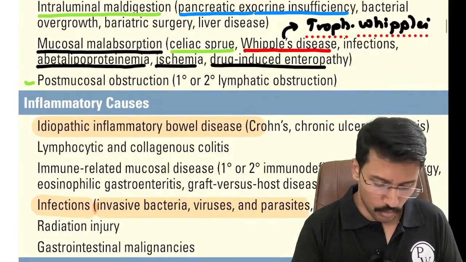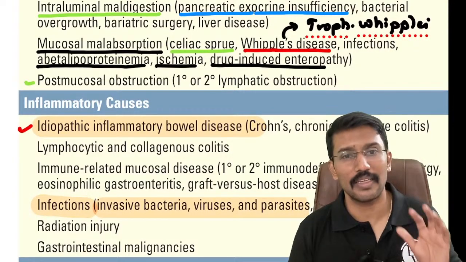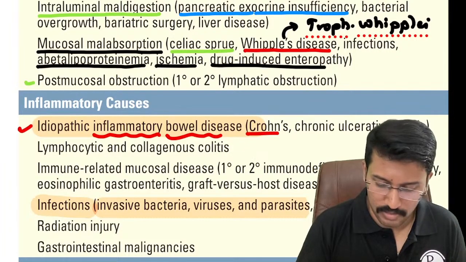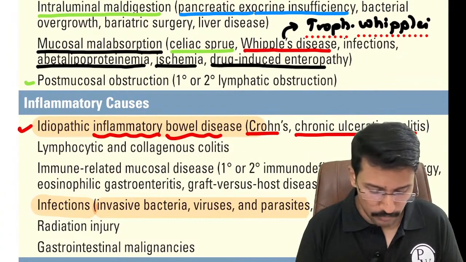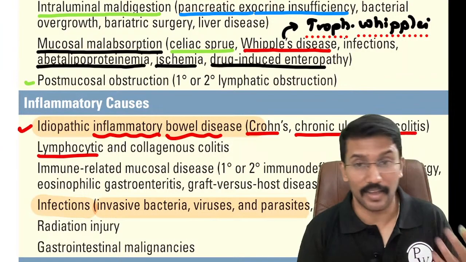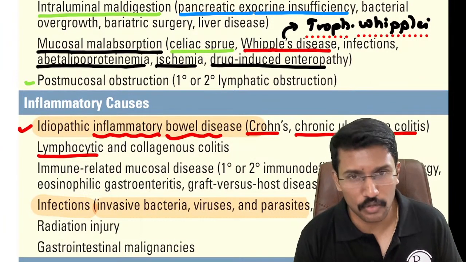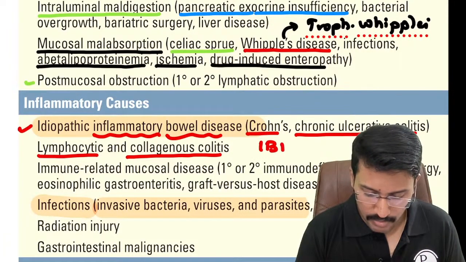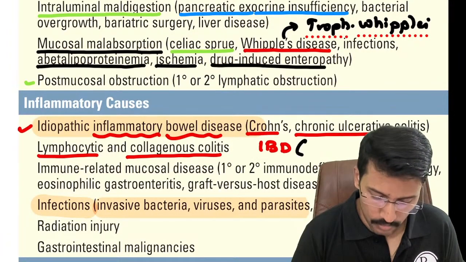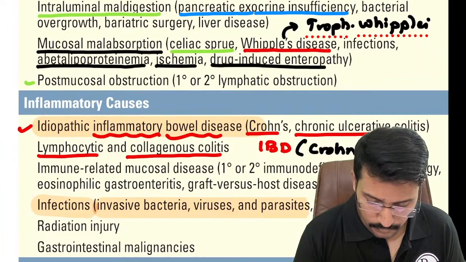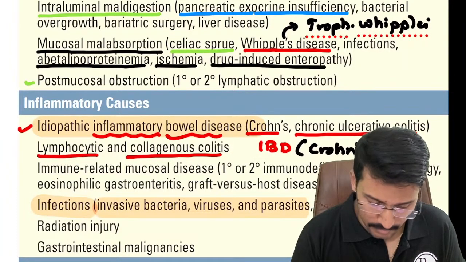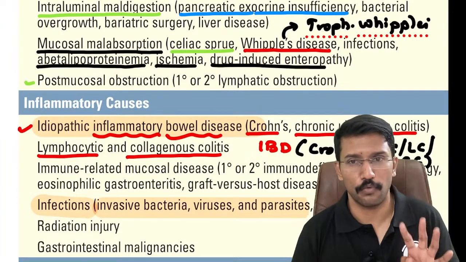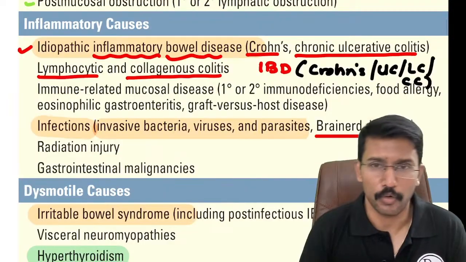Okay. Now inflammatory causes, I mainly want you to remember the inflammatory bowel disease, or what you call as IBD. Under that you have Crohn's disease and ulcerative colitis. Apart from that, these two new types are added under IBD itself, called as lymphocytic colitis and collagenous colitis. So now IBD encompasses 4 entities. What are those? Crohn's, ulcerative colitis, lymphocytic colitis and collagenous colitis. These 4 things come under inflammatory bowel disease.